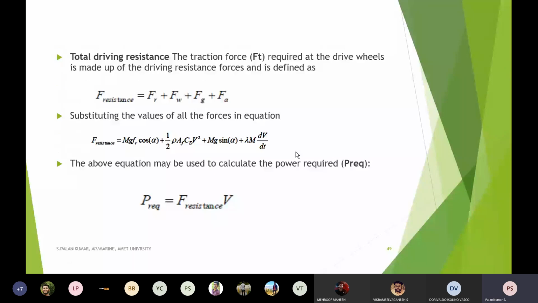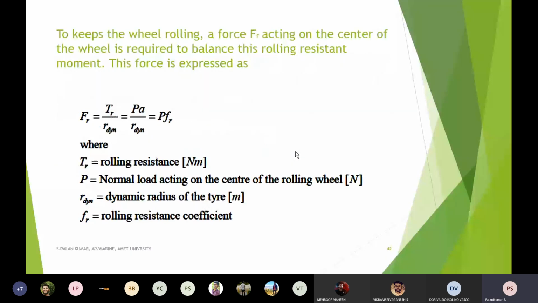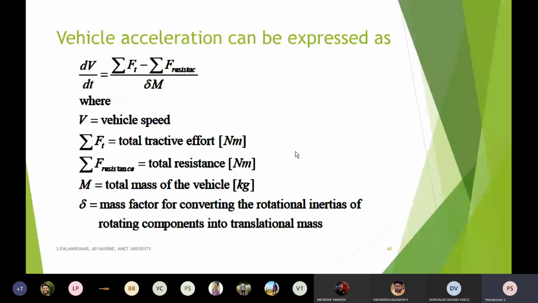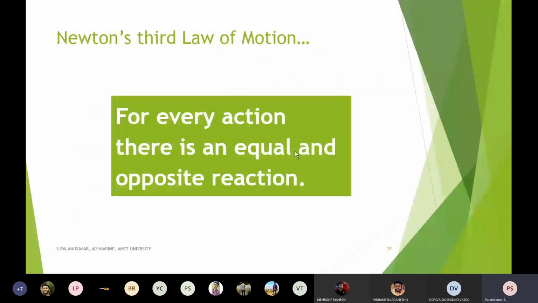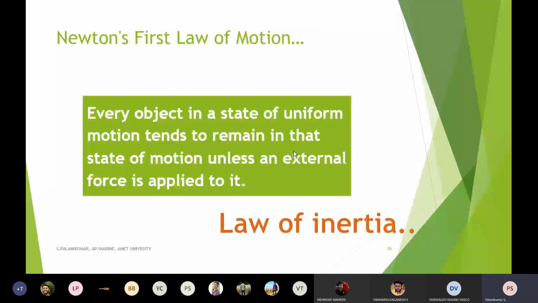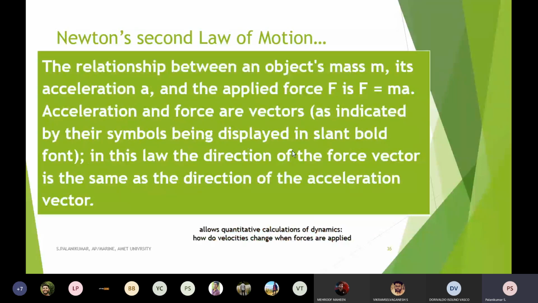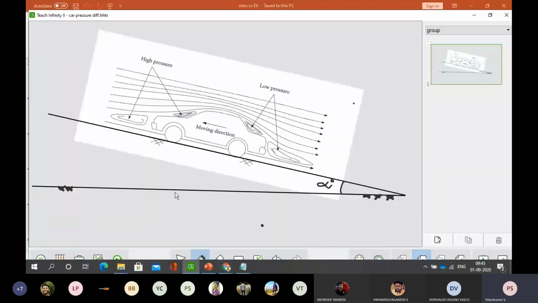I think you are all able to understand the complete small derivation. As I already told you, it is a qualitative treatment only. In order to understand, we have to recollect all three of Newton's laws of motion. What is the first law? What is the second law? What is the third law? Then we have to go for a drawing.